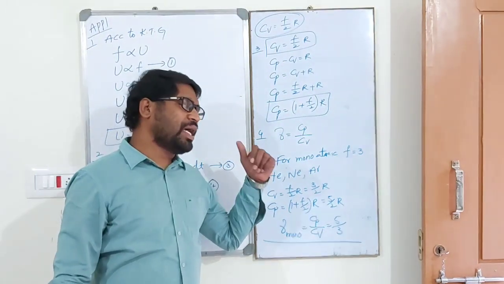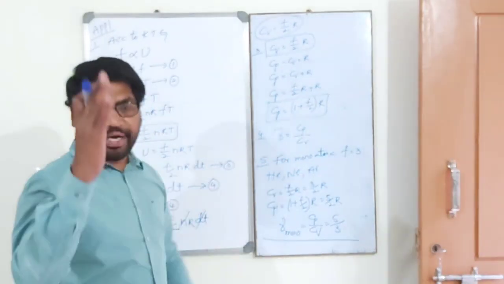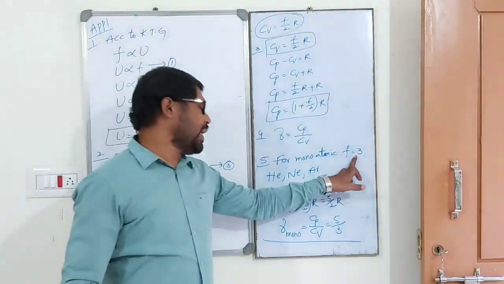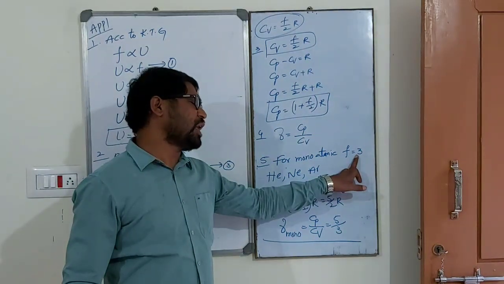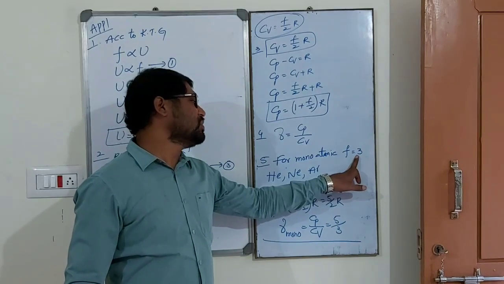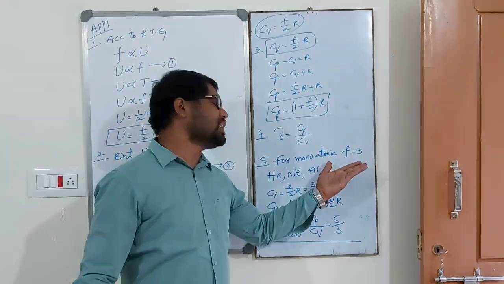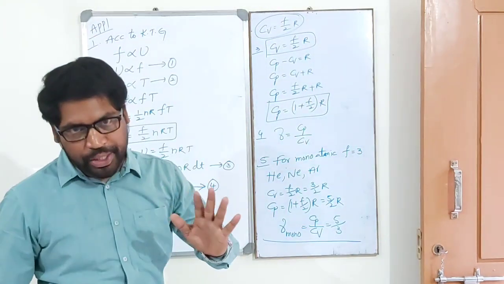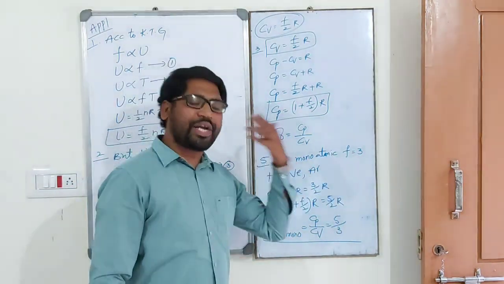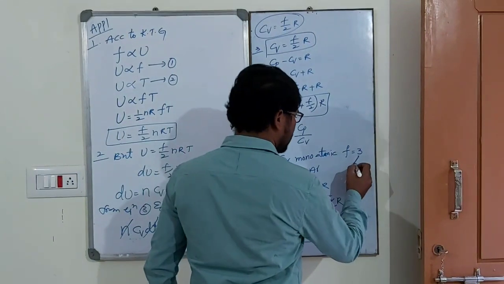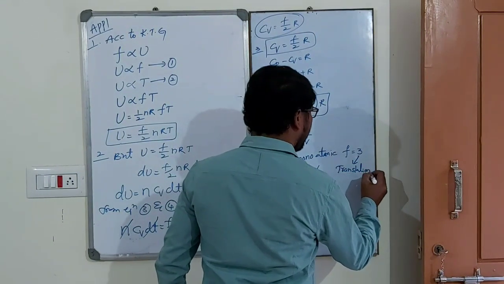In a monoatomic gas, all 3 degrees of freedom are translational: the first is translational along the x-axis, the second along the y-axis, the third along the z-axis. There is no rotational and no vibrational motion. All 3 modes are translational only.